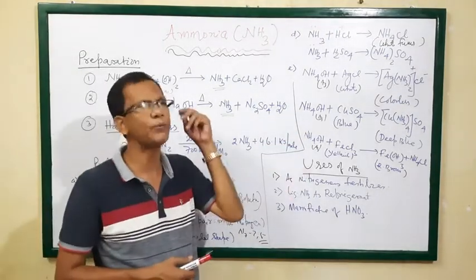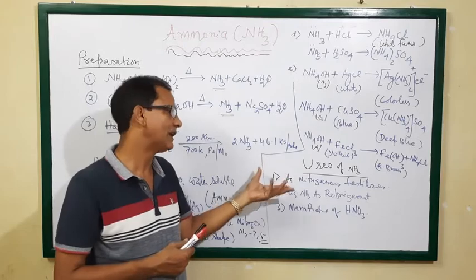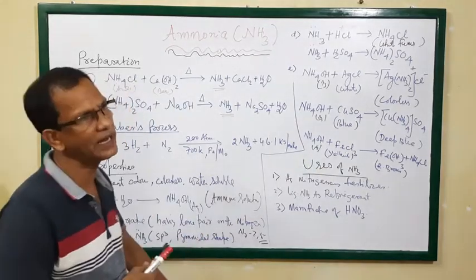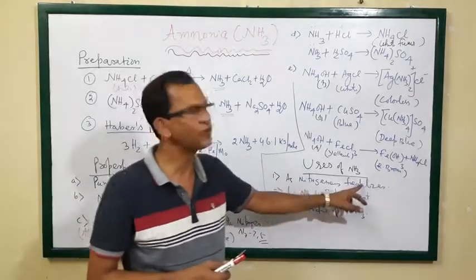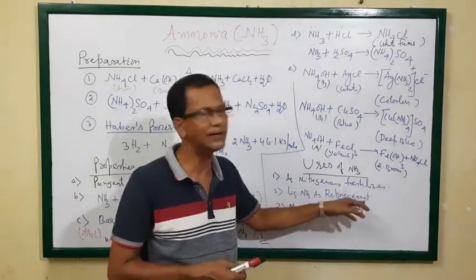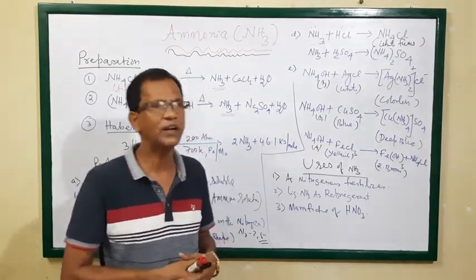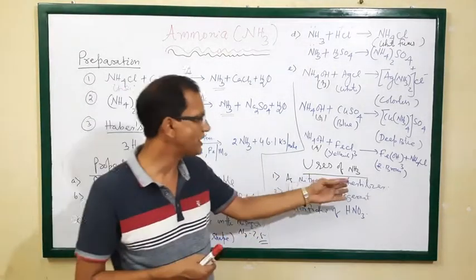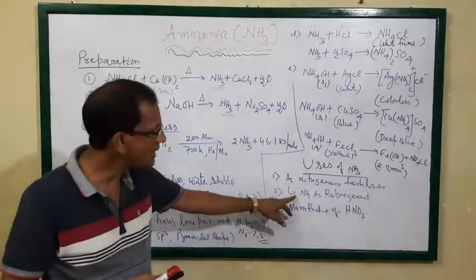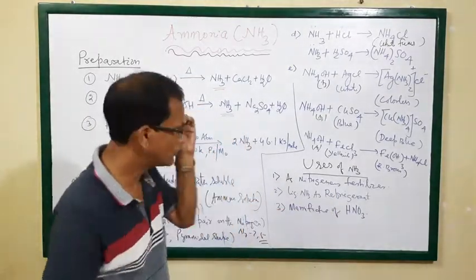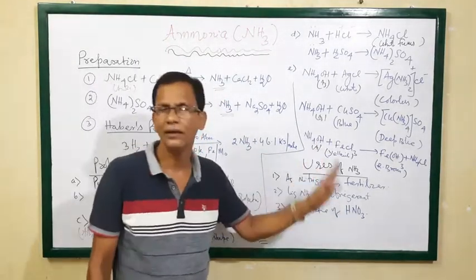Then what are the uses of ammonia? Ammonia is very important for our day-to-day life also, because we use ammonia as a nitrogenous fertilizer. We use nitrogenous fertilizers such as ammonium sulfate, ammonium phosphate, and DAP, diammonium phosphate, different types of fertilizer containing ammonia, that is nitrogen. Then liquid ammonia is used as a refrigerant. For the cooling process, it is used in the refrigerator as a coolant.